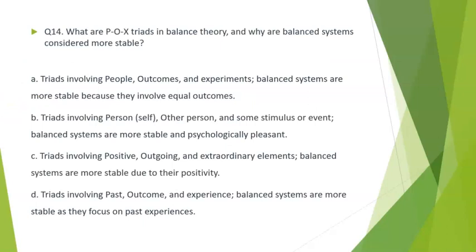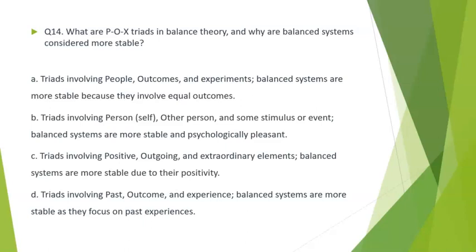Let's look at question 14. What are the POX triads in the balance theory and why are balance systems considered most stable? Let's look at the options. Option A. Triads involving people, outcomes, and experiments. Balance systems are more stable because they involve equal outcomes. Option B. Triads involving person, other person, and some stimulus or event.